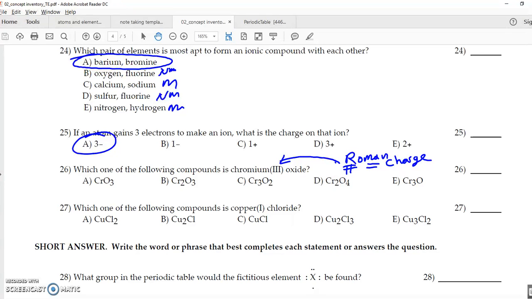But if I have chromium and oxygen and my charge is 3, and metals are positive, nonmetals are negative, these are going to switch spots, just the numbers, not the signs. Leaving me with Cr2O3. We're going to get into this in more detail, but what I do want you to take away from this is that these indicate the charge of chromium.